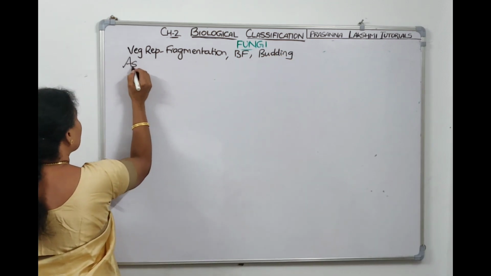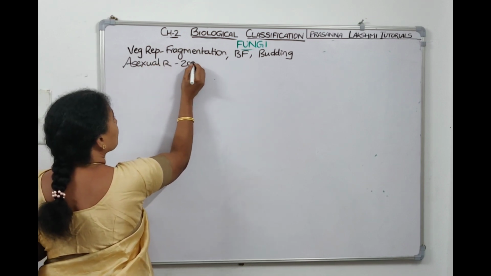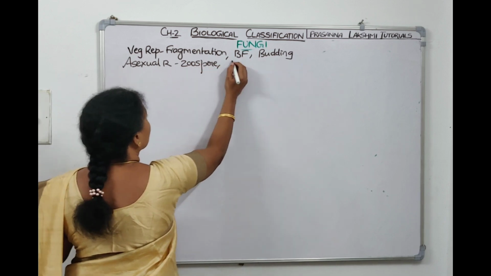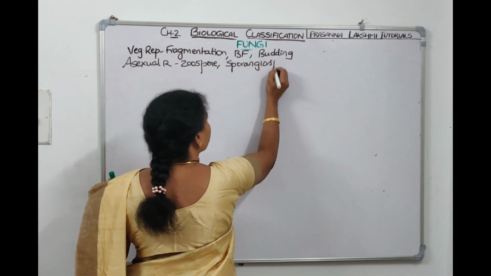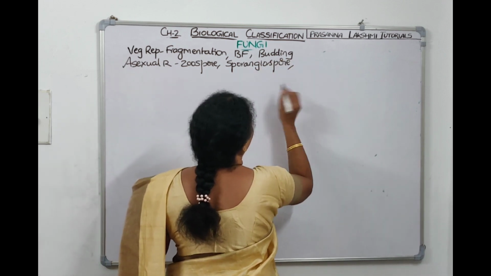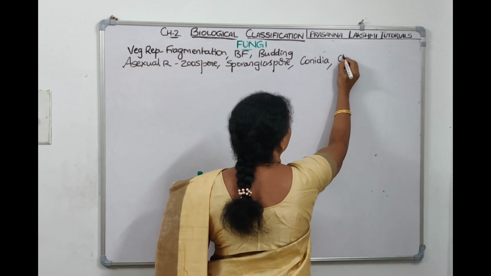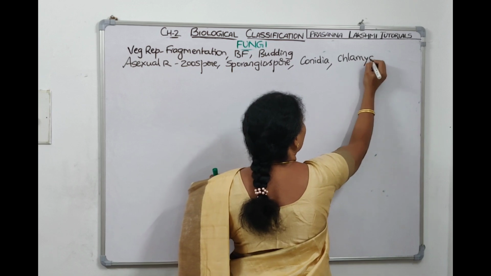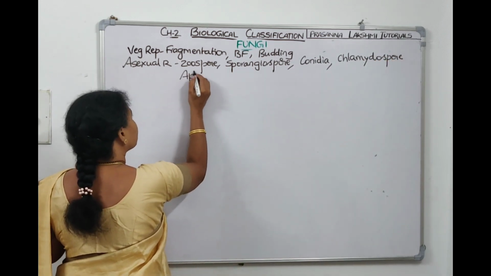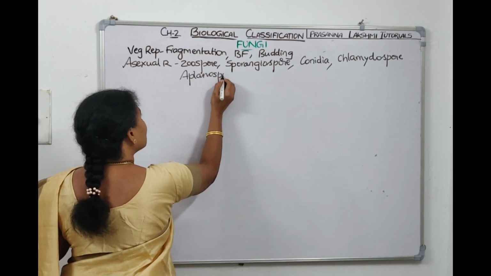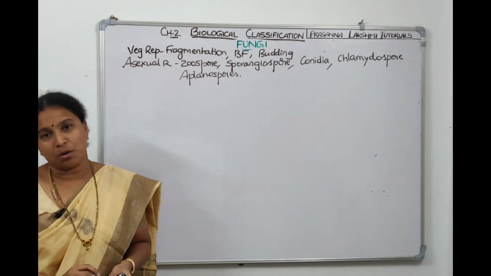And then we told asexual reproduction is by either zoospore or sporangiospore or conidia or conidiospore or chlamydospore. Aplanospores are also there. What is the difference between aplanospore and zoospore? Zoospore is a motile spore, aplanospore is a non-motile spore.